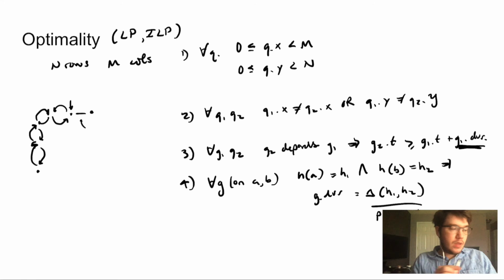Okay, so then we want to write a constraint that ensures that all the gates occur within the coherence time. So, for example, we could say the same thing for all G, and then we're going to assume it's on qubits A and B. For single qubit gates, you can adapt this similarly. Then if h of A is equal to h1 and h of B is equal to h2, then this is going to imply that the start time of the gate plus its duration, remember this is being assigned above, must be less than